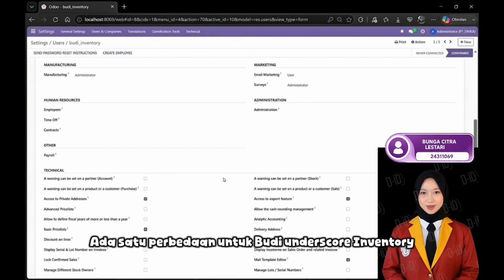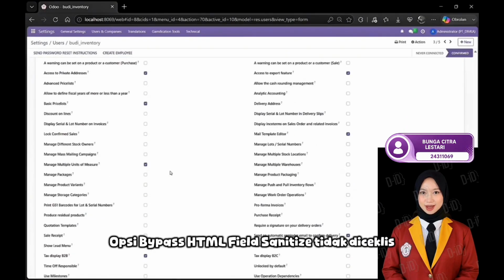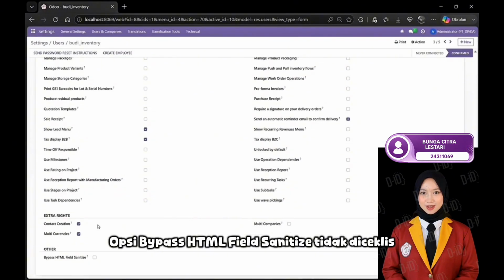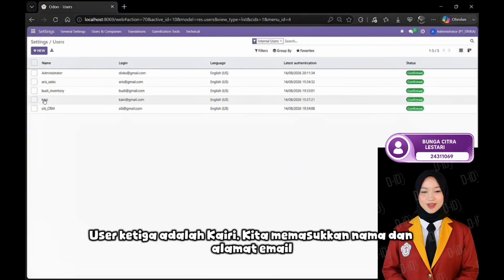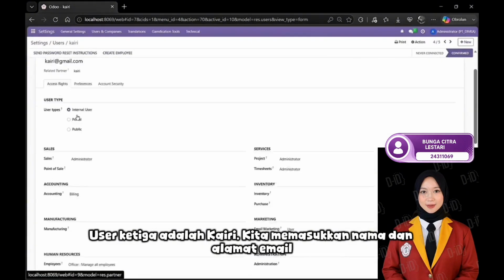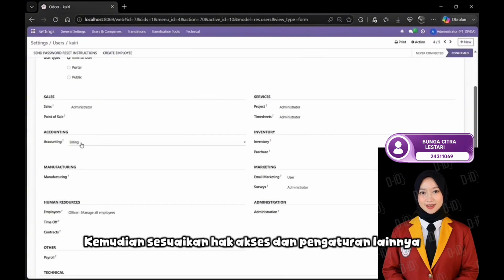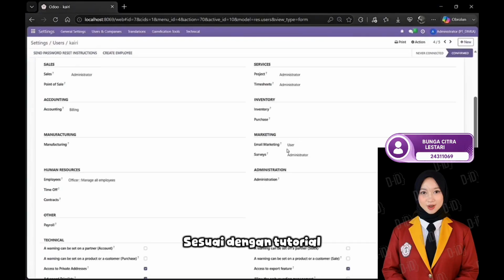There is one difference for Booty_inventory. The Bypass HTML field sanitize option is not checked. The third user is Kyrie. We enter the name and email address, then adjust the access rights and other settings according to the tutorial.